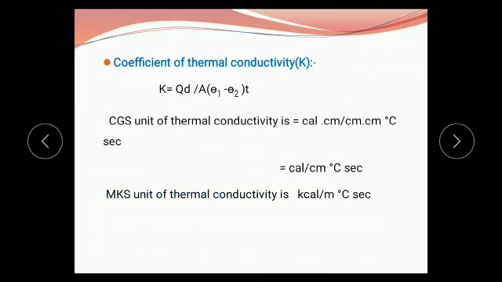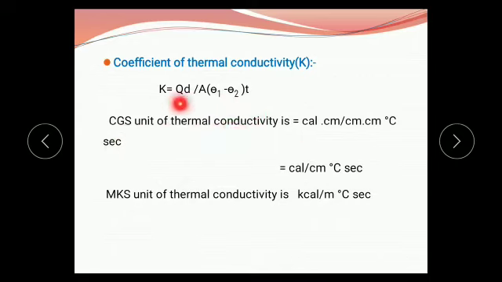Now we find the CGS and MKS unit of coefficient of thermal conductivity. When we write the CGS and MKS unit of any quantity, if the quantity is single, then write the unit directly. But if there are more quantities, then first write the unit of each quantity and then write the final unit. First we find the CGS unit of this coefficient of thermal conductivity.